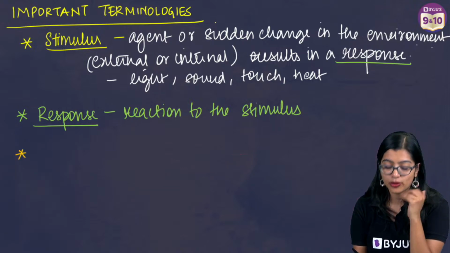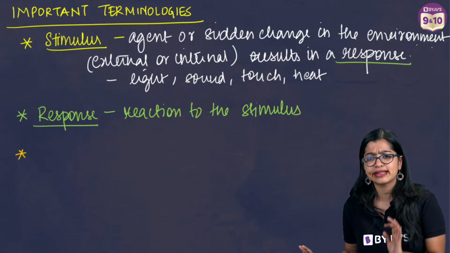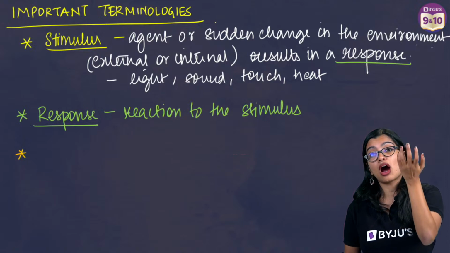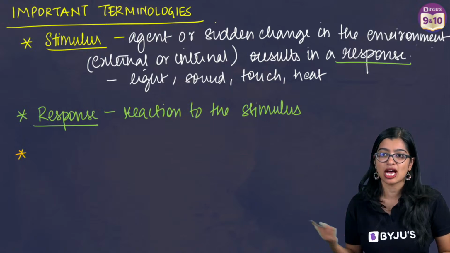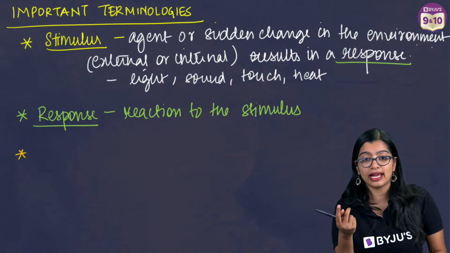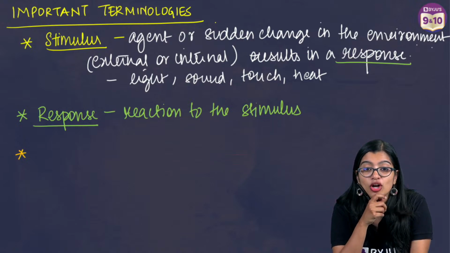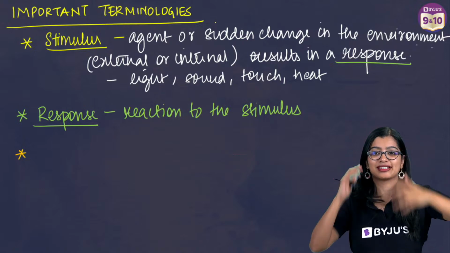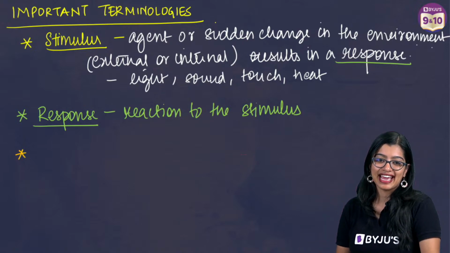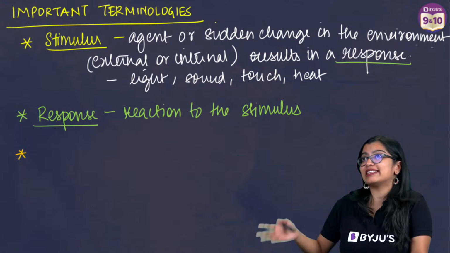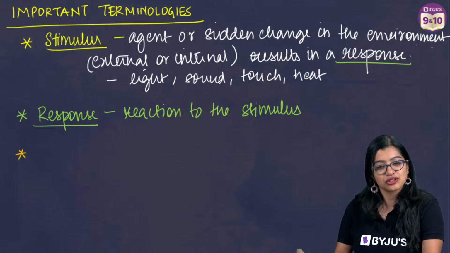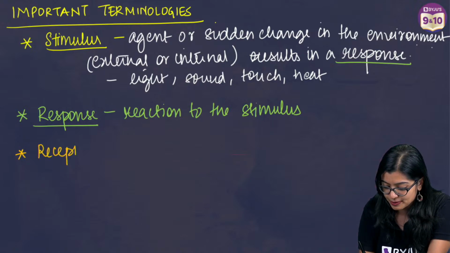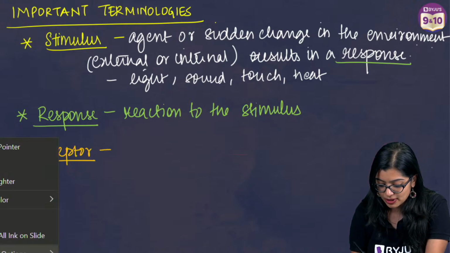Now the next one, okay? So we see that there is stimulus and there is response. Now who is it that is bringing this about? How does our body know that there is some change happening within our body? Yes, who is responsible for telling that there is a stimulus? Yes, Tanishq, we are just getting started. Don't worry. Very good. It is the receptor, right? So receptors are the ones.